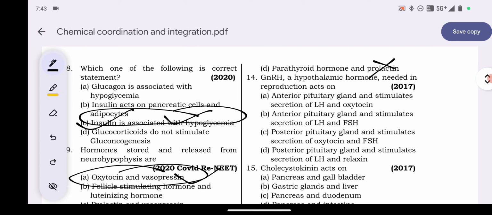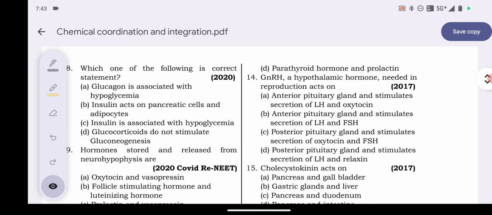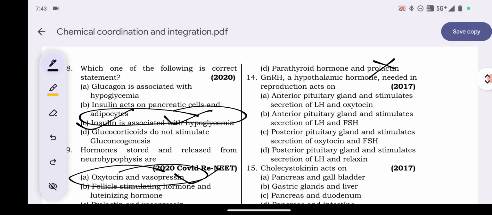Posterior pituitary gland stimulates the secretion of oxytocin and FSH. Posterior pituitary gland and stimulates secretion of LH and relaxin. So here your answer will be option number B. Anterior pituitary gland and stimulates secretion of luteinizing hormone and follicle stimulating hormone.